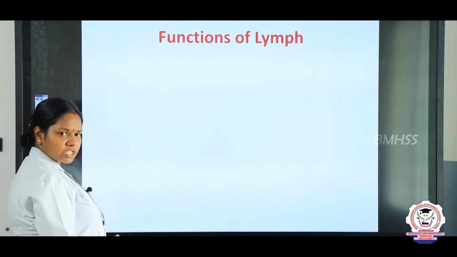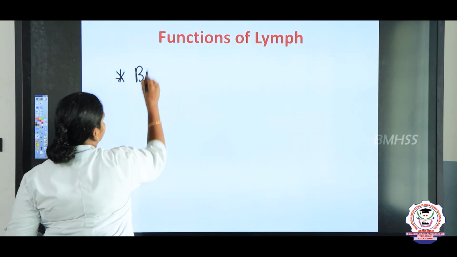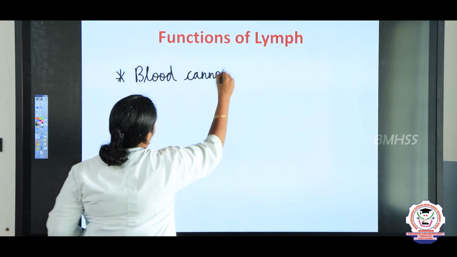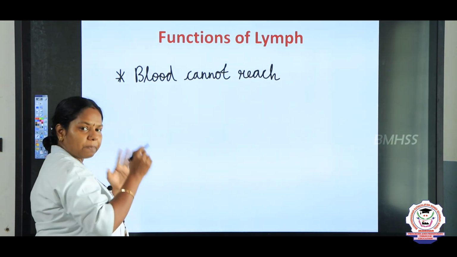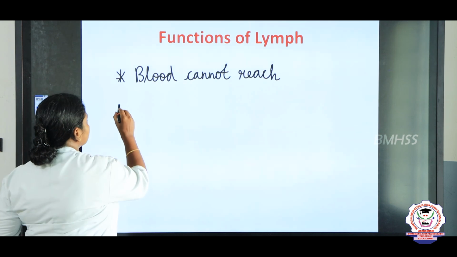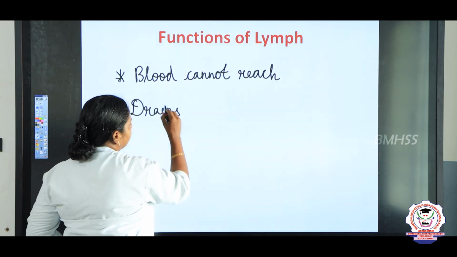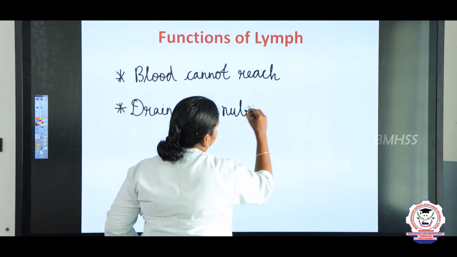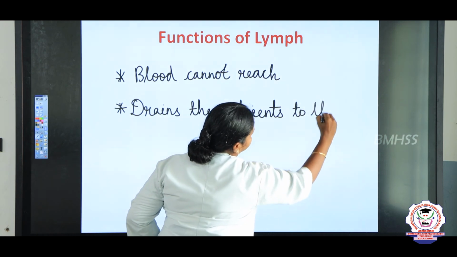So now we are going to see the functions of the lymph. The lymph reaches the places where the blood cannot reach. So this is the first function. It supplies oxygen and nutrients to the places where the blood capillaries do not reach, that is the tissue spaces. Next one is that it drains the nutrients into the blood.